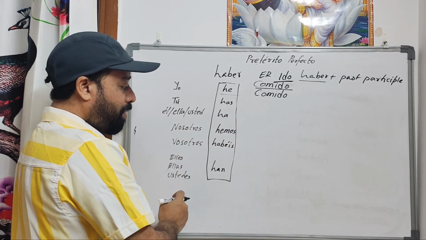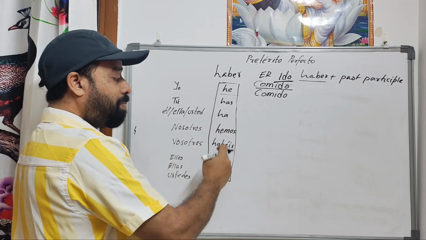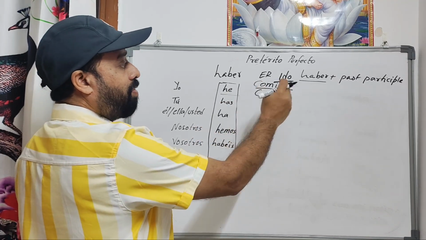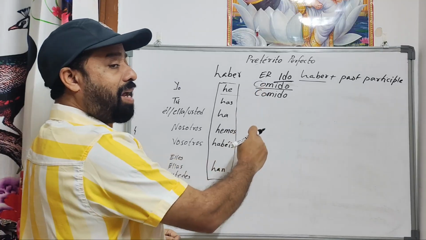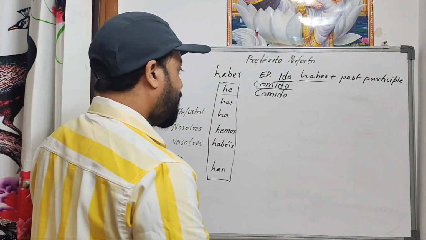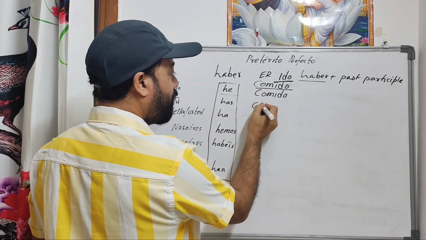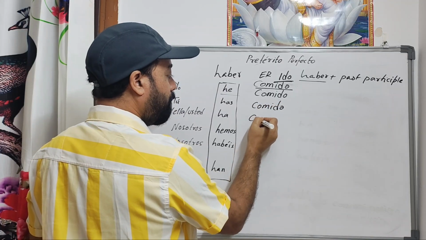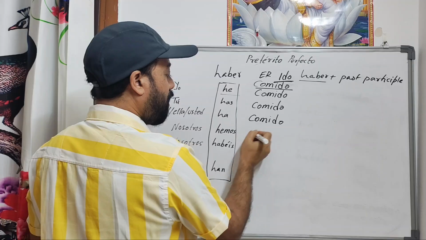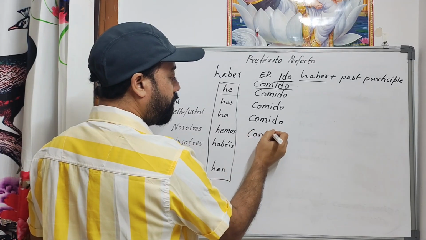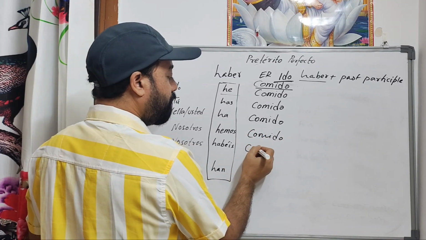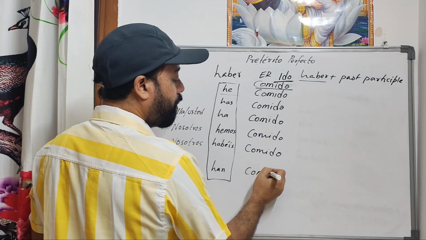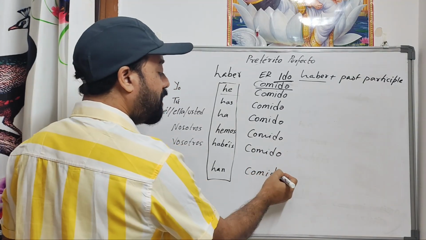As per the personal pronoun, you only remember this conjugation, and the third form or past participle form remains unchanged for everything. So it is the easiest one. Again you write comido, no change at all. Comido for each one. You can see how easy it is.